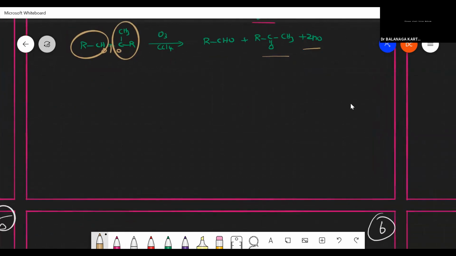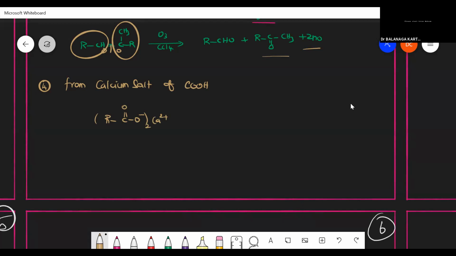And then the next, fourth preparation is from the calcium salt of carboxylic acid. Now we can do this. It is very simple. You have to take the anhydride of the calcium salt. Anhydride in the sense RC double bond O minus, twice, Ca2 plus.